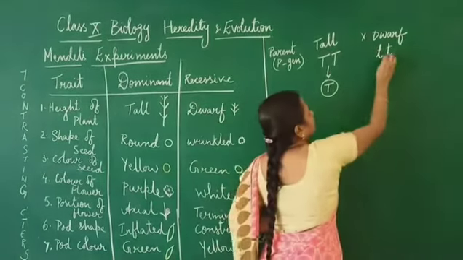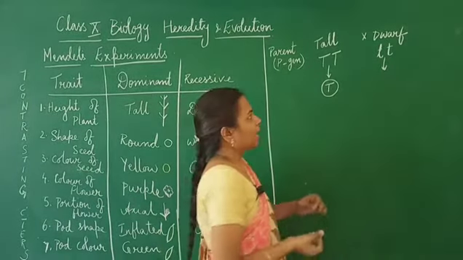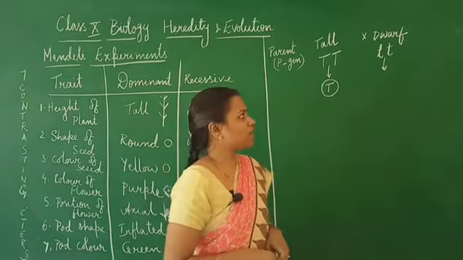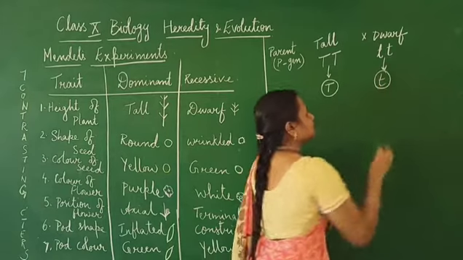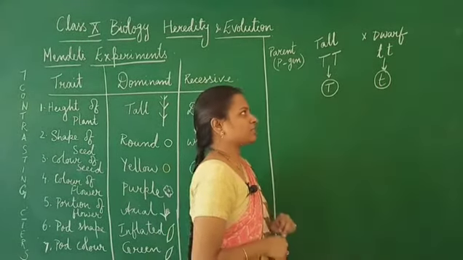And if the dwarf plant is producing the gametes, then all the gametes produced by the dwarf plant will have similar genes which are responsible for dwarfness.